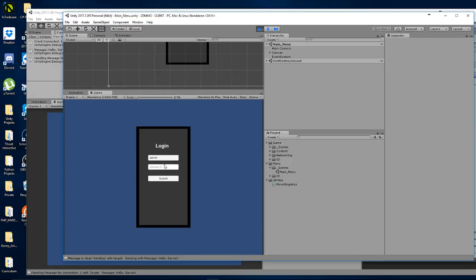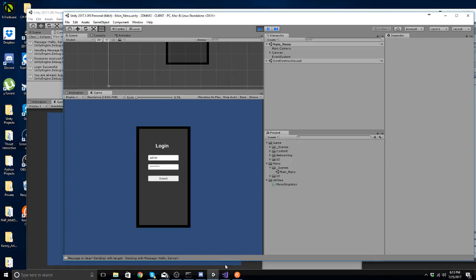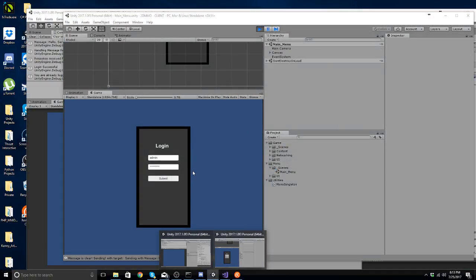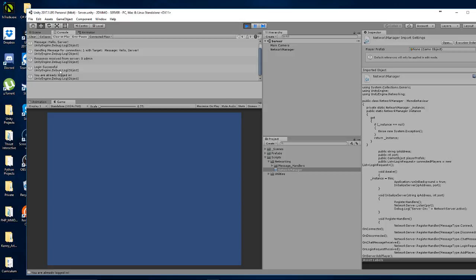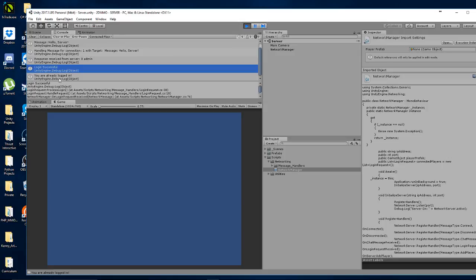So here with admin, oh, okay, check this out. So it says I'm already logged in even though I'm not, and that's because we never removed this person from the list, okay? So this is going to be a little tricky, and this is where I kind of need to store...